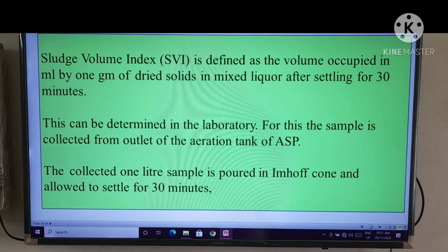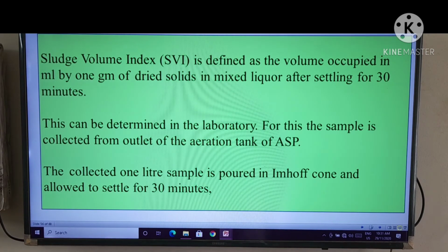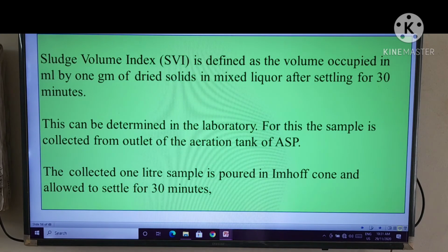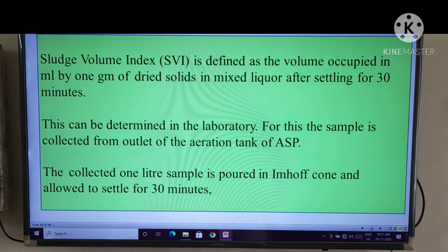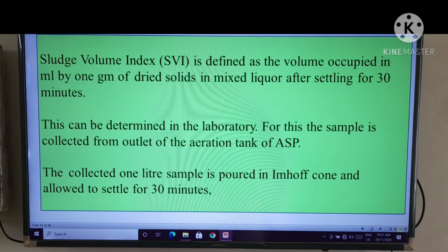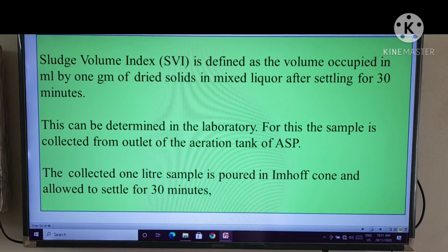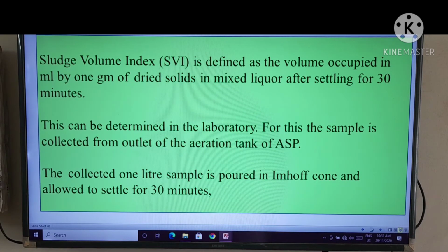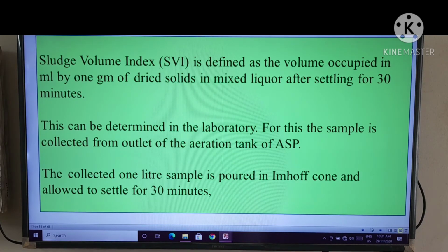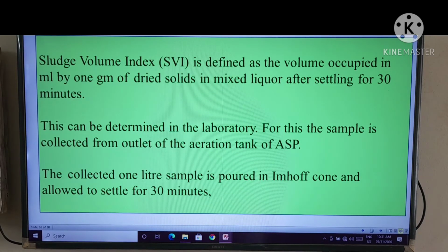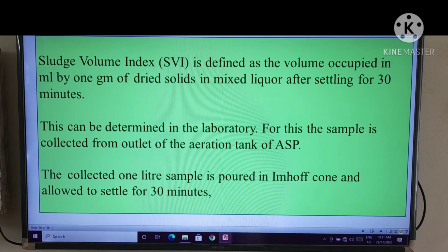This can be determined in the laboratory. For this, the sample is collected from outlet of the aeration tank of ASP. The collected 1 liter sample is poured in Imhoff cone and allowed to settle for 30 minutes.